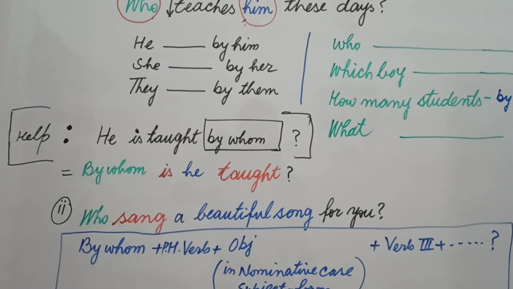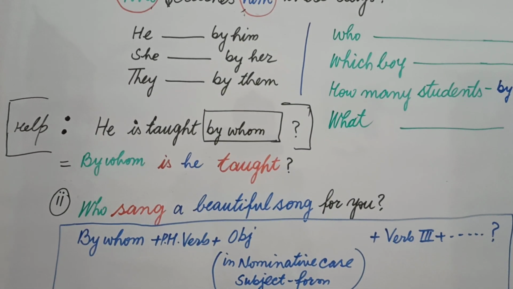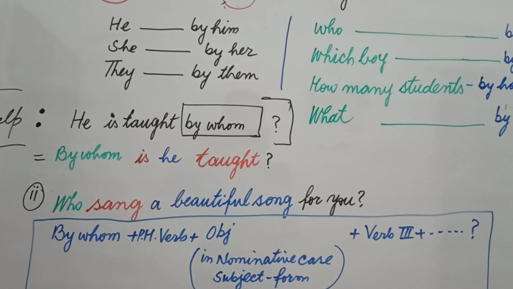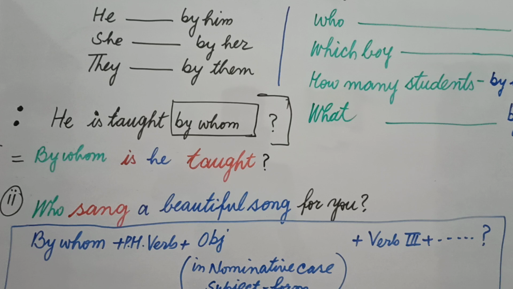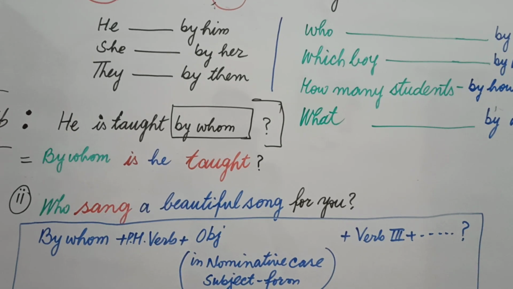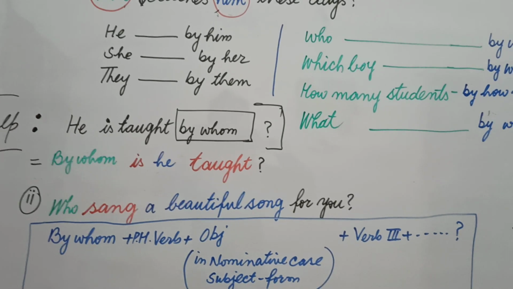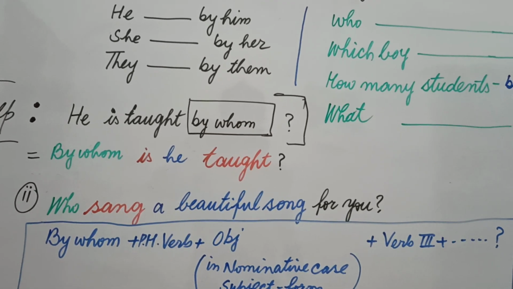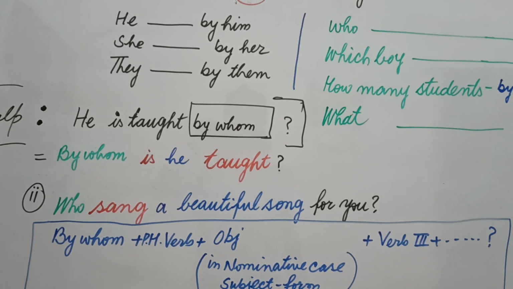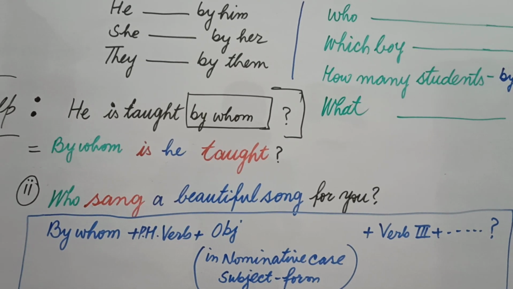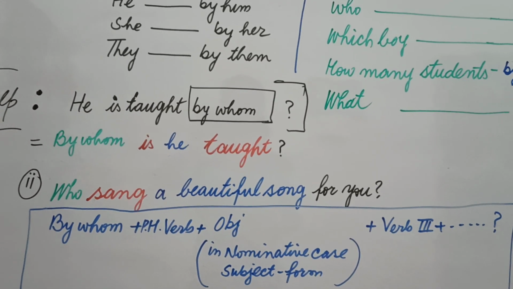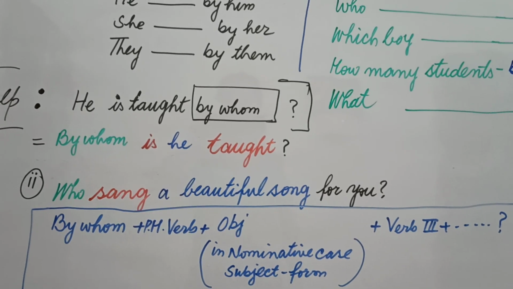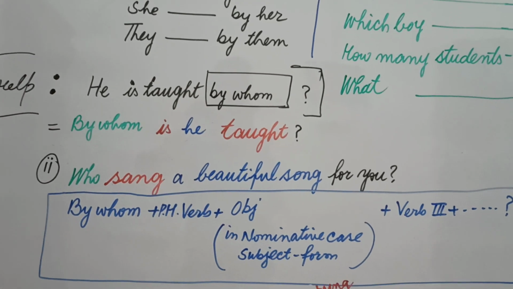Let's have a look at a new example. Example number 2: Who sang a beautiful song for you? Who is the subject here. A beautiful song is an adjective plus noun phrase, and how do you identify the object? After the verb you try to identify which is the first noun or pronoun. Then I found song is the noun, and all the words related to song will work as the object. In this way, a beautiful song, a phrase, is the object.